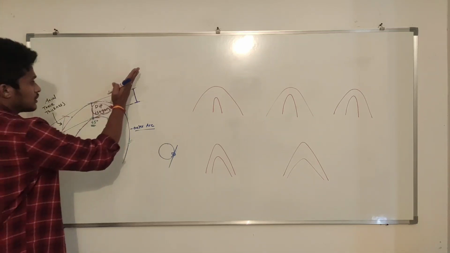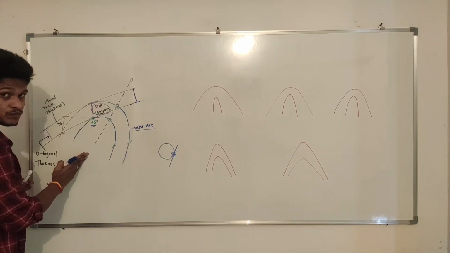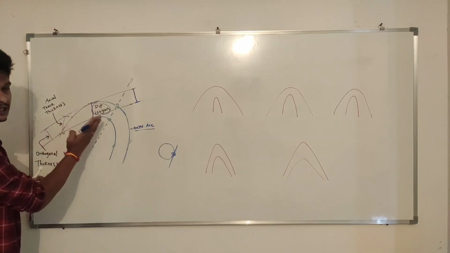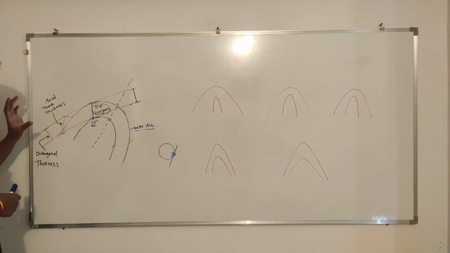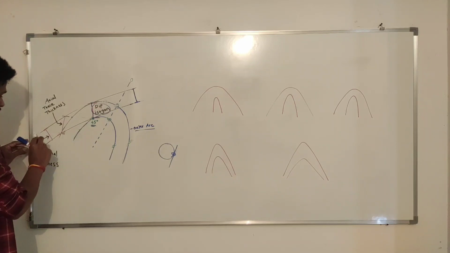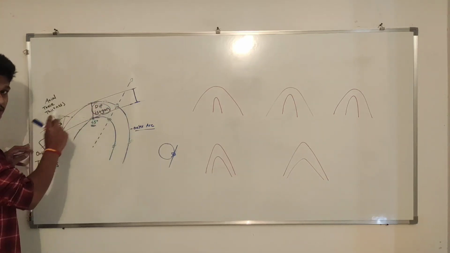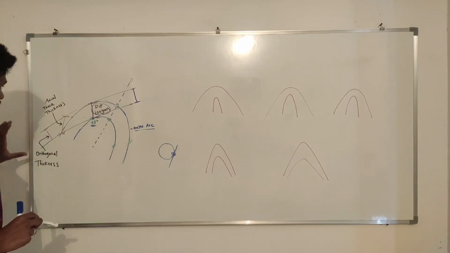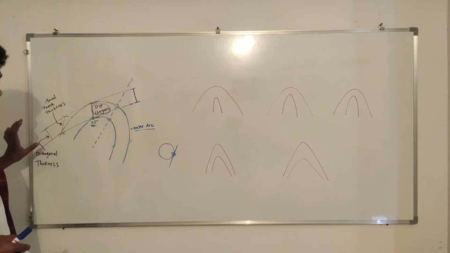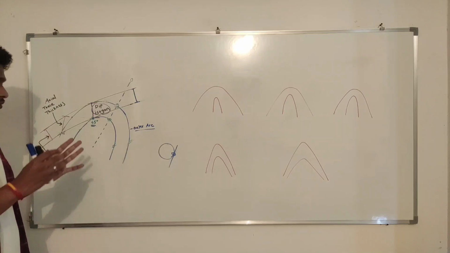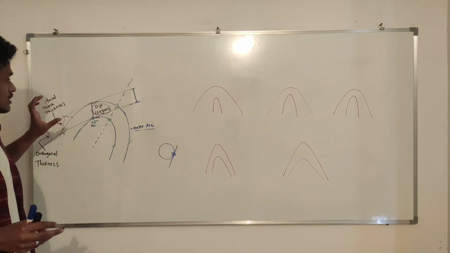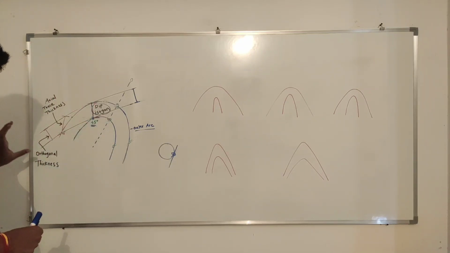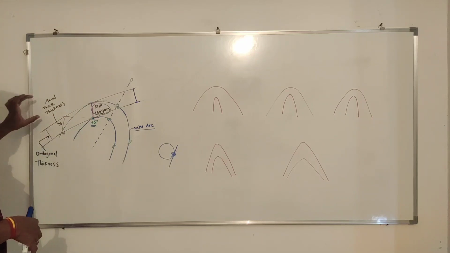Now we know this is our axial plane. This is a line here, but in 3D it is the axial plane. Now we have to consider these 2 lines. These 2 parallel tangents we are considering. All the work we are doing on these 2 lines only. I have told you the procedure of how I draw these lines, right? So we are working on these 2 parallel lines only.